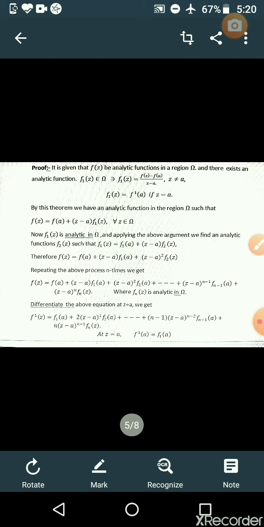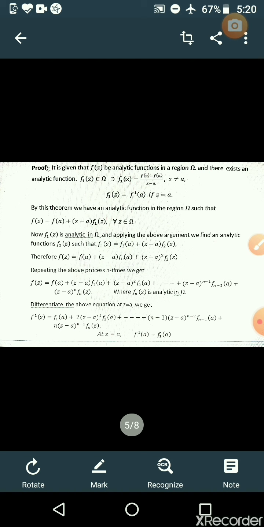Now we have to differentiate this with respect to z at z equal to a. After differentiating, f'(z) = f1(a) + 2(z - a) f2(a) + ... + (n-1)(z - a)^(n-2) f_(n-1)(a) + n(z - a)^(n-1) f_n(z) + (z - a)^n f_n'(z), evaluated at z = a. The derivative of the constant f(a) is 0, and at z equal to a all the remaining terms from the second term onwards become 0.